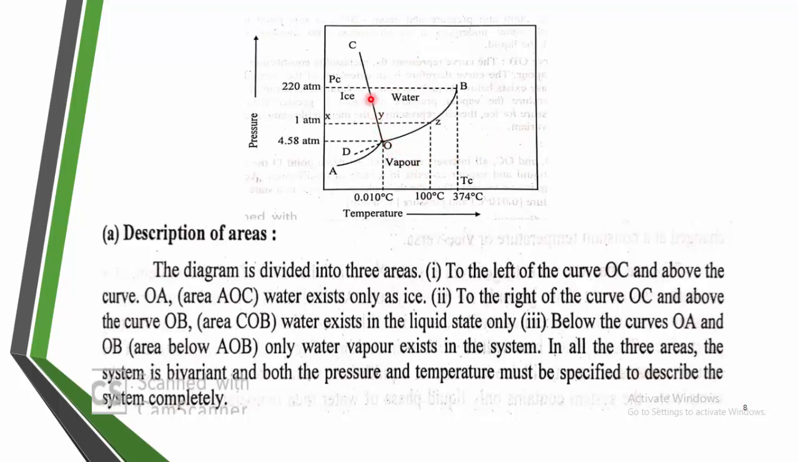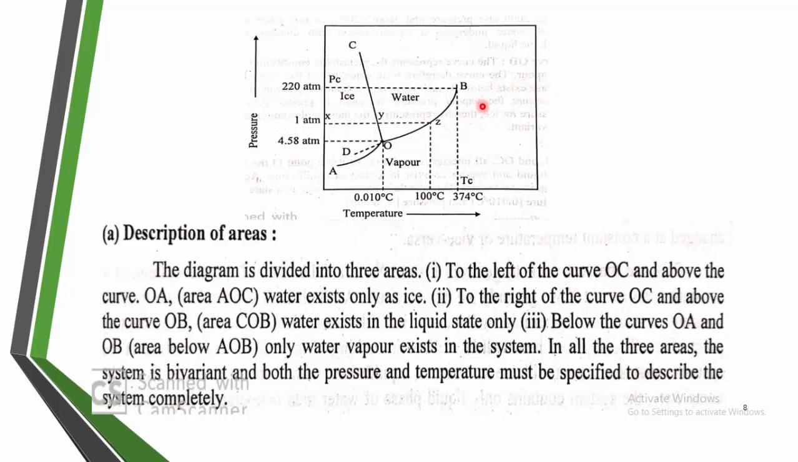But these solid lines are very important. Under the area of this curve, AOC, BOC, AOB: here it is the vapor phase, only a single phase. Here it is the water phase, only a single phase. All the H2O is completely in the liquid phase here, completely in the solid phase here, and completely in the gaseous phase here. Now let us find the degree of freedom of each area.